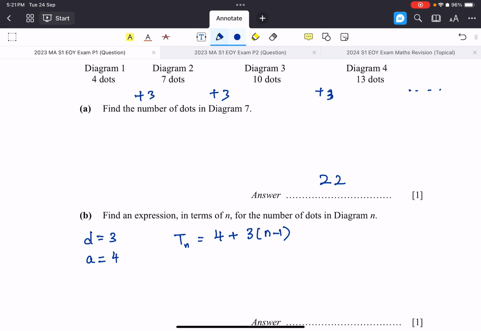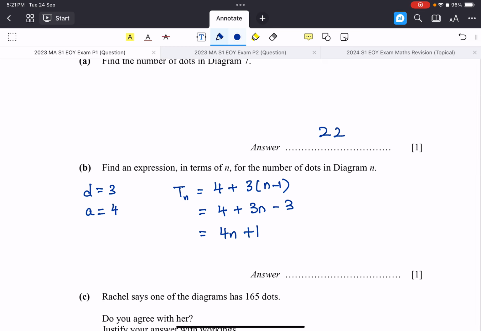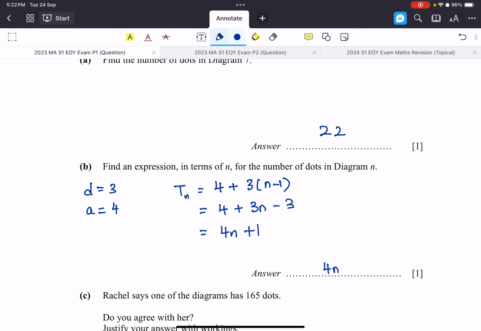This is a formula. Now, here we have an issue, right? Because when we write down an algebraic expression, we always write down in the simplest form. So some students actually stop here. You should not stop here. You must continue to simplify. So it's 4 plus 3n minus 3, which will give us 4n plus 1. So 4n plus 1 is what you want to write here, right?